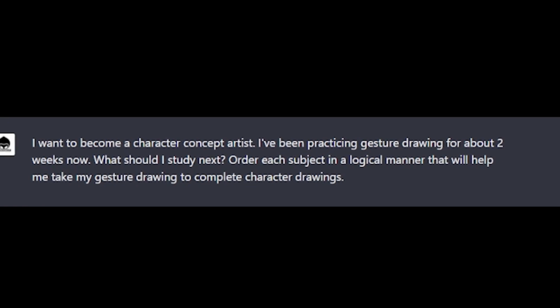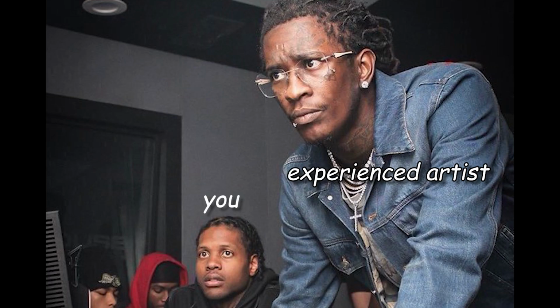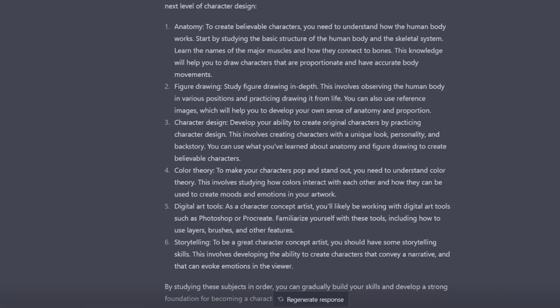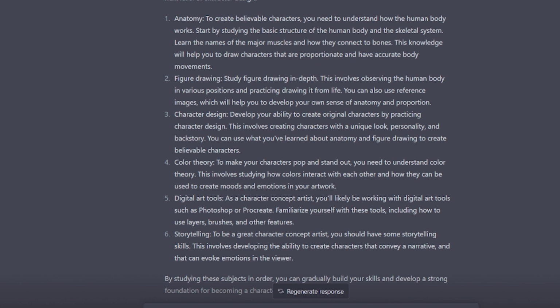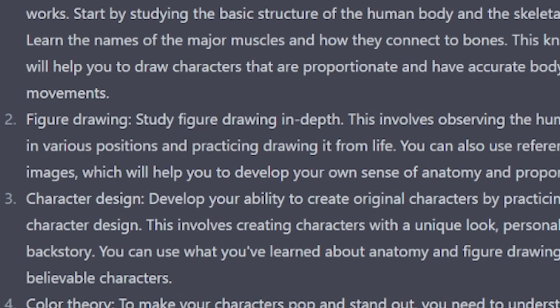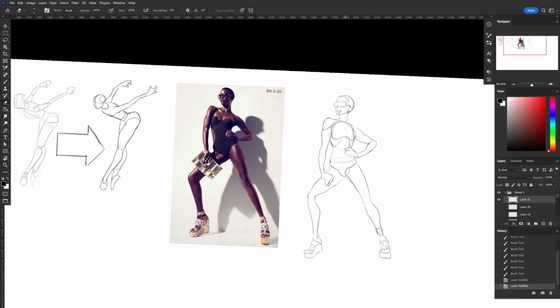Now, as a disclaimer, if you decide to use ChatGPT this way, I recommend coupling the responses with additional advice from more experienced artists. Because sometimes ChatGPT can recommend good art fundamentals to study all day, but it may not give you the topics you need to study in a sequential manner. For example, I would study proportion and figure drawing before studying anatomy, because you need to know how to draw a solid foundation before you start adding anatomy all willy-nilly.